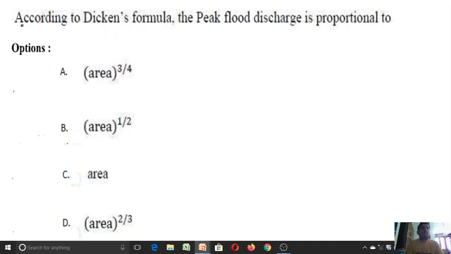So then we have another question here. According to Dickens' formula, peak flood discharge is proportional to what? It is an empirical method for calculating the peak discharge of a flood. According to Dickens, Qp, the peak discharge, is equal to C A power 3 by 4. Here C is the coefficient, which generally depends upon the type of terrain, whether it is plain terrain or hilly terrain, and A is the area, measured in kilometer square.